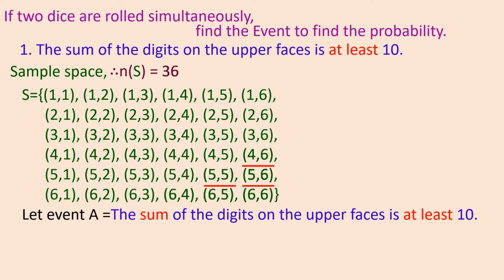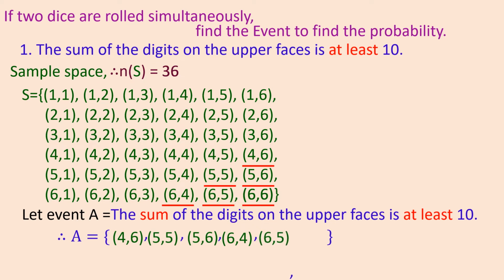They have only said at least 10, so if it is 11, that we also take. 5 plus 6 is 11, which also belongs to this event. 6 plus 4 is 10. 6 plus 5 is 11. 6 plus 6 is 12. So what will our event be? We have 4 and 6, then 5 and 5, then 5 and 6, then 6 and 4, then 6 and 5, and 6 and 6.